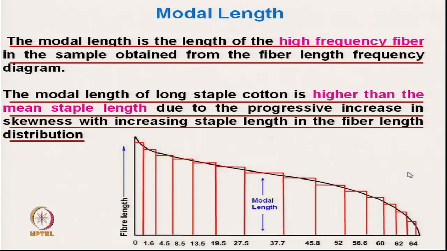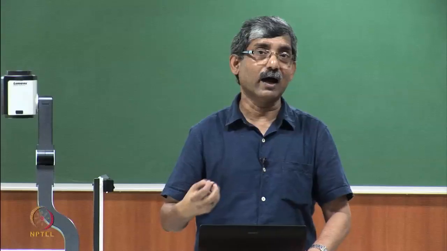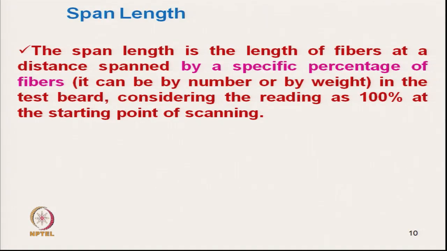So, from modal length we can get an overall, rough idea about the length distribution. Next comes the term span length. The span length is the length of the fiber at a distance spanned by a specific percent of fiber, either by number or by mass in the test beard, considering the reading as 100% at the starting point of the scanning.